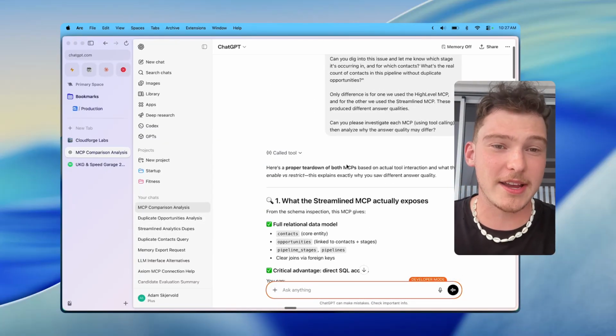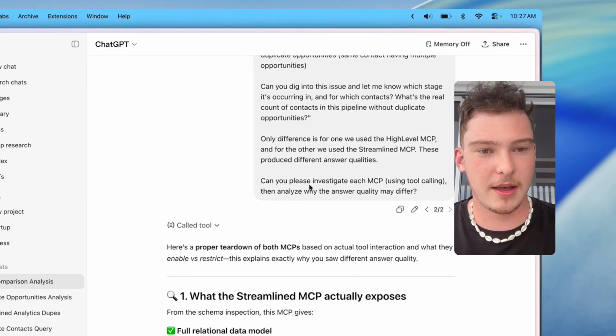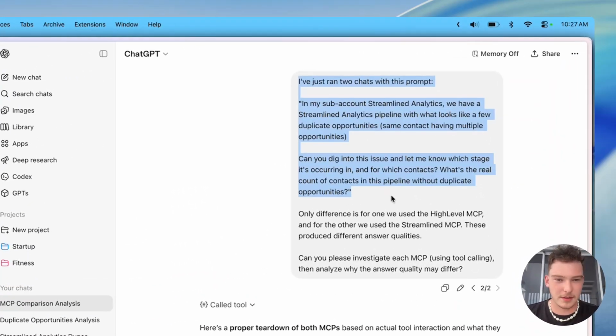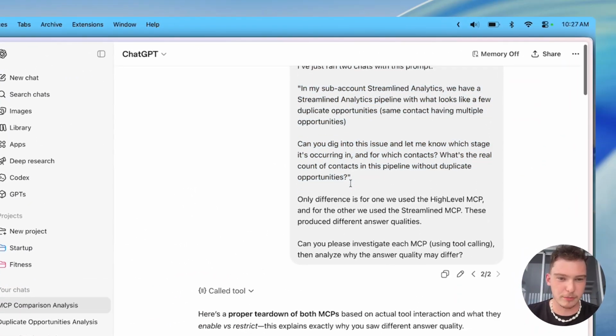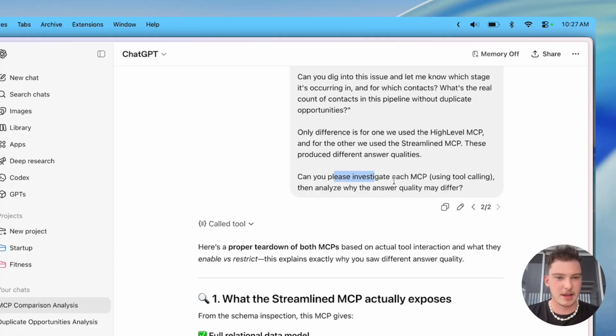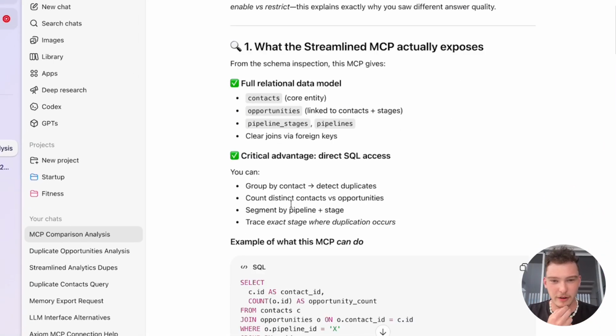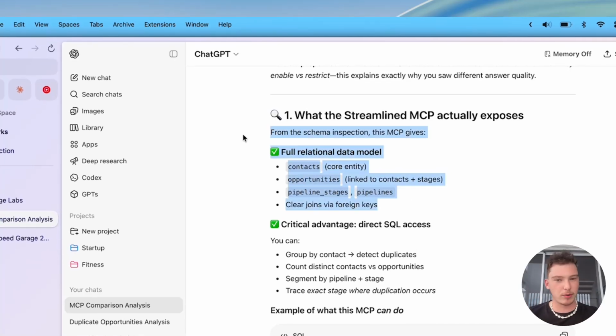And so what I did was I asked ChatGPT which MCP is better. I mean, I'm a little biased, but I think I told it don't be biased. So I basically just gave it the context. This is the prompt we ran. We got different responses. Please investigate each MCP and then analyze why the answer quality may differ. And so here it's explaining what I'm talking about.